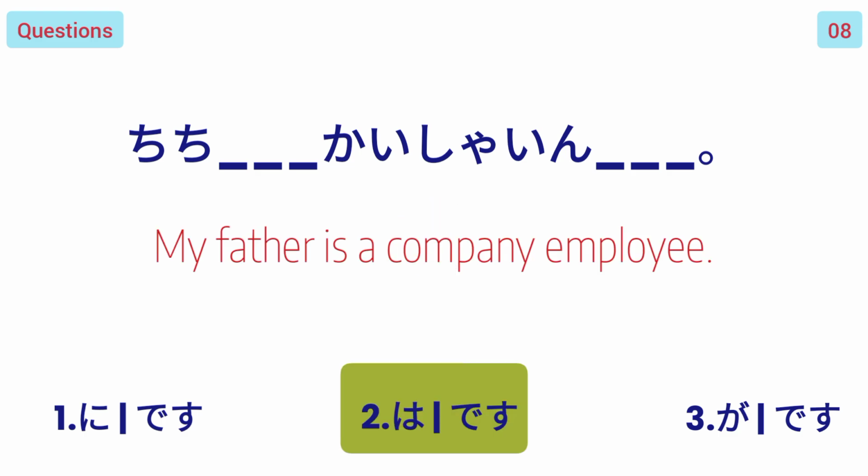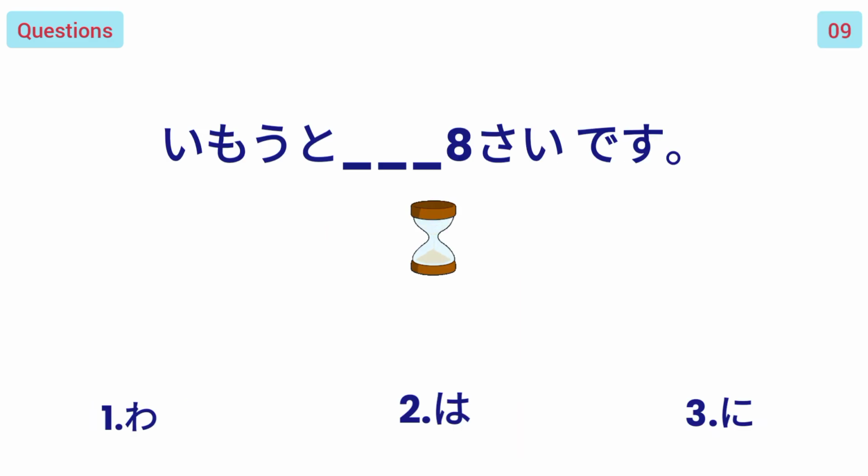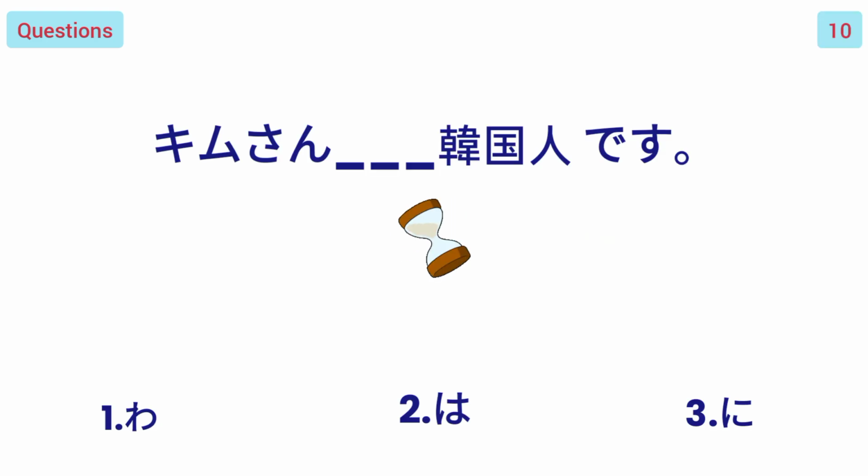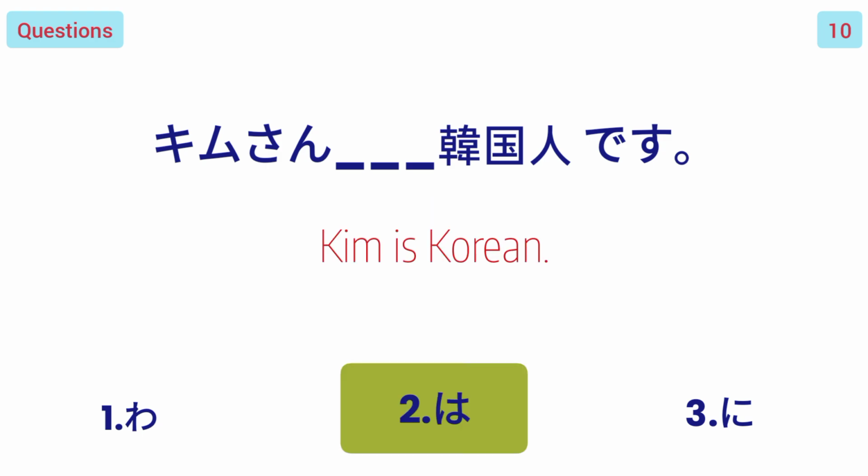Correct answer is. 父は会社員です。 Correct answer is. 妹は8歳です。 Correct answer is. キムさんは韓国人です。